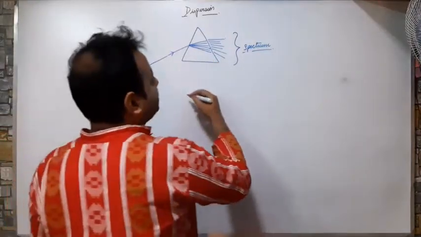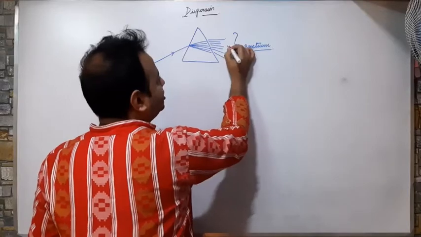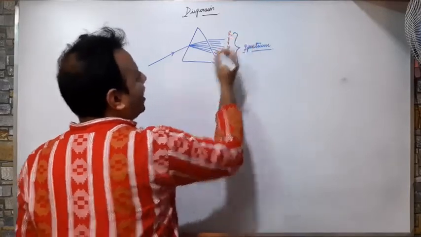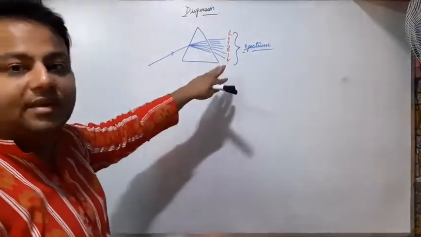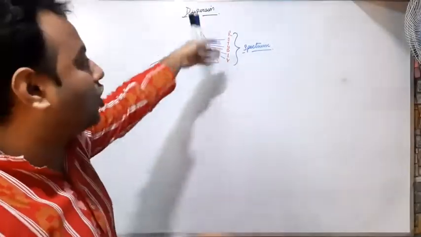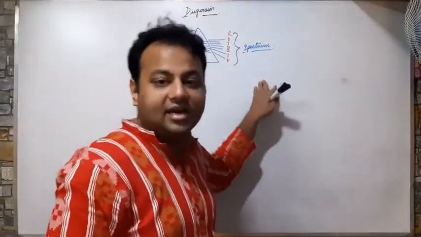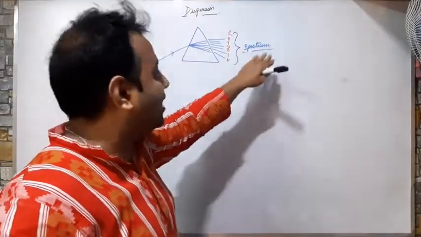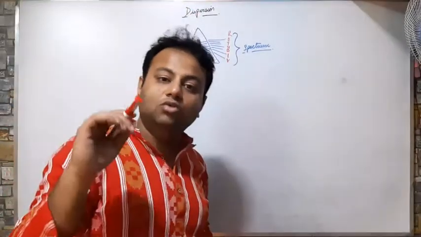This Vibgyor is in such a way that V comes at the bottom, I, B, G, Y, O and R. Means you will write the Vibgyor from bottom to top. Violet comes at the bottom and red comes at the top. So this is how my light divides into 7 colors to form a spectrum, and the property is known as dispersion. Now the question is why?